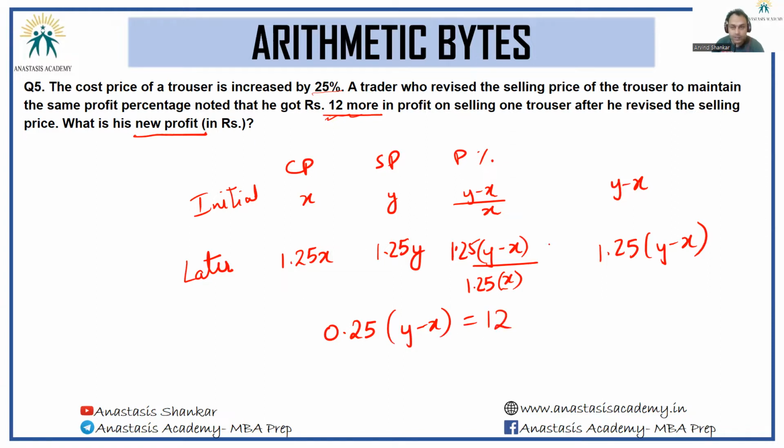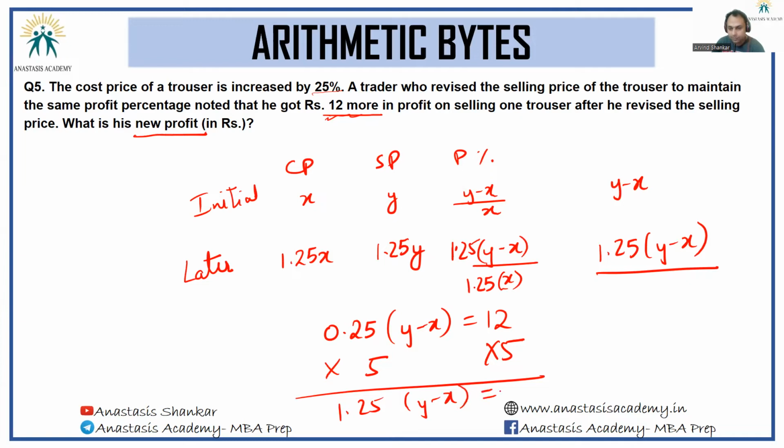Finally, what we need is, what is the new profit? We need 1.25 into (y minus x). So this needs to be multiplied by 5. So this also needs to be multiplied by 5. 1.25 times of (y minus x) will be equal to 60. The answer to the question will be 60.